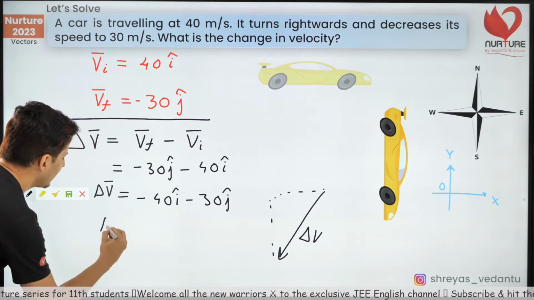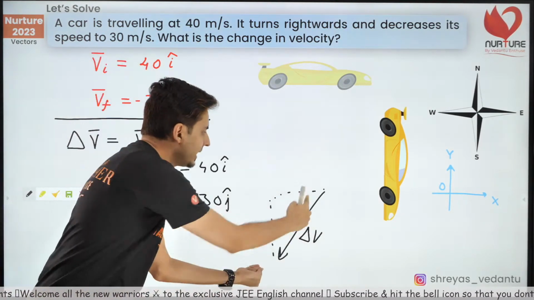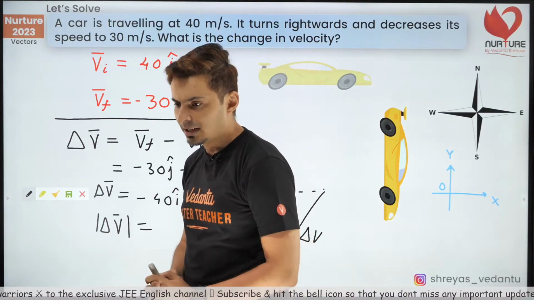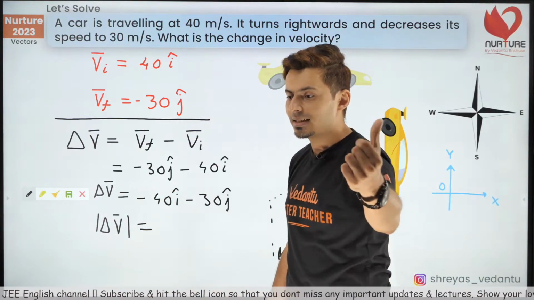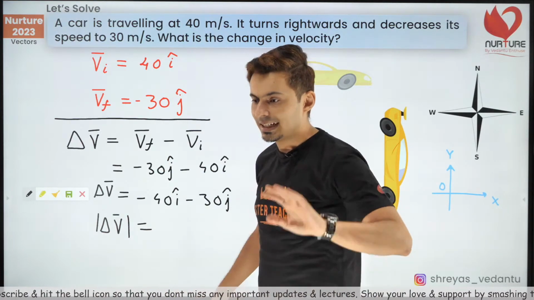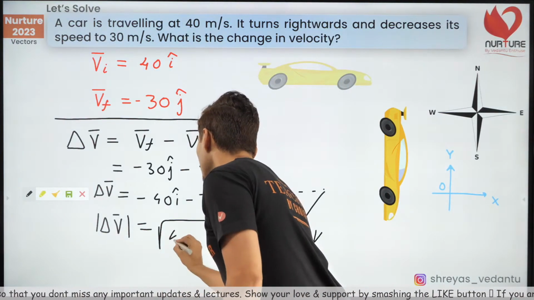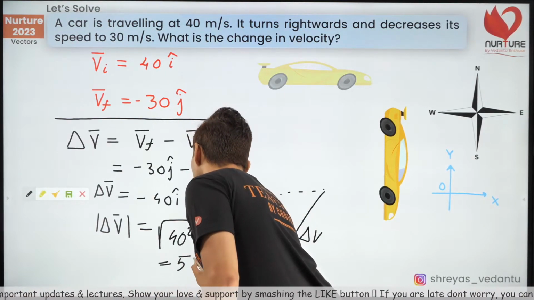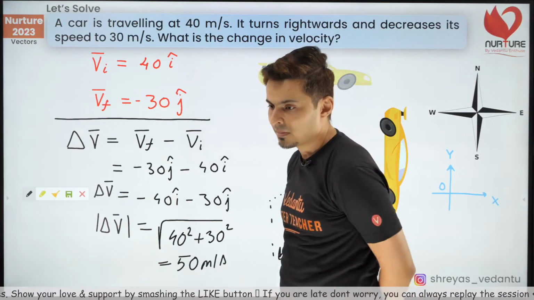And what will be the magnitude of this delta v, guys? If I ask you what is the length of this vector? Come on, answer in the chat box. What is the magnitude of this vector? You should be able to do this within 10 seconds. Yep, correct, Mridul. It is 50. 40 square plus 30 square, the root of which, using Pythagoras, is going to be 50 meters per second. So that is the answer.